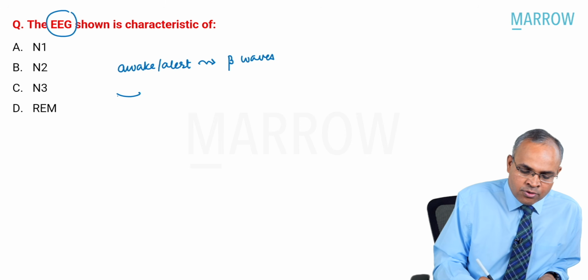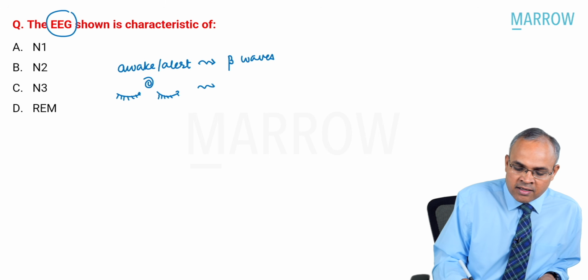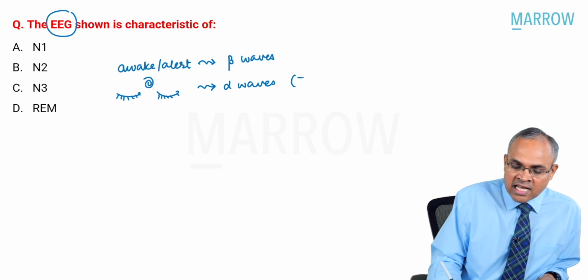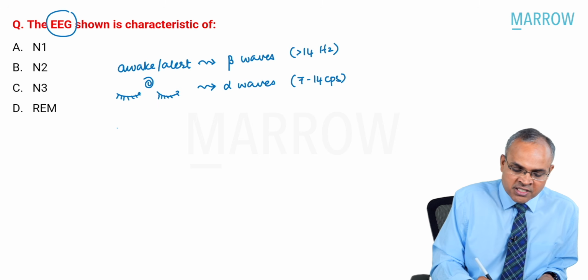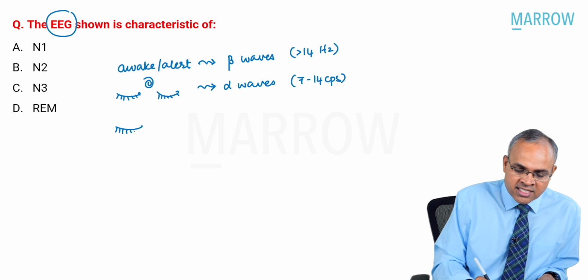The moment you close your eyes and start focusing, a lot of alpha waves come in. What are alpha waves? 7 to 14 cycles per second. What are beta waves? More than 14 hertz, or cycles per second. Understood? Obviously, you slowly get into some kind of sleep.